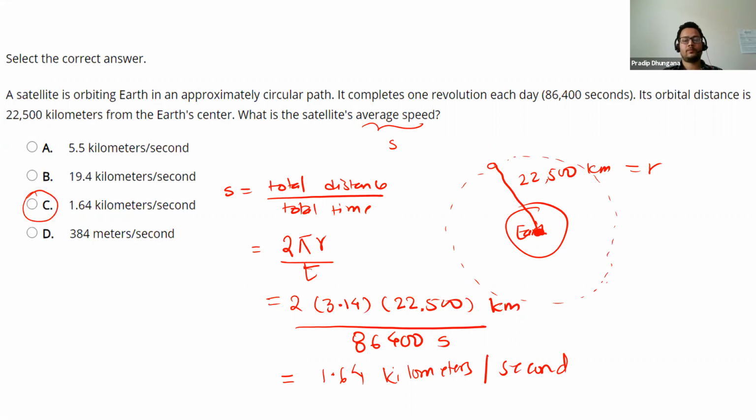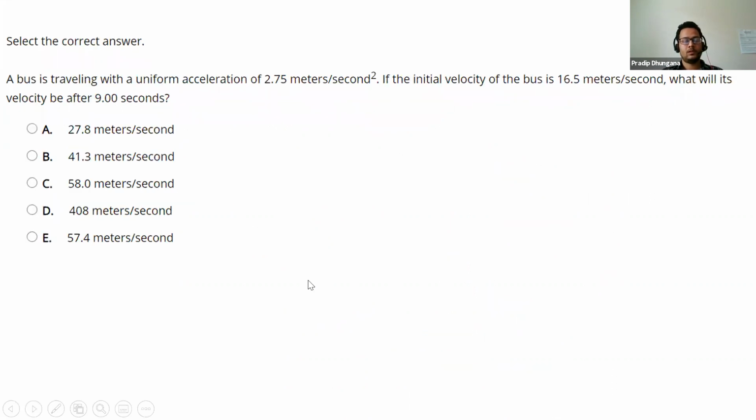Okay, now we'll go to the next problem. The question is, a bus is traveling with a uniform acceleration of 2.75 meters per second squared. If the initial velocity of the bus is 16.5 meters per second, what will its velocity be after 9 seconds? So we have to calculate its velocity after 9 seconds.